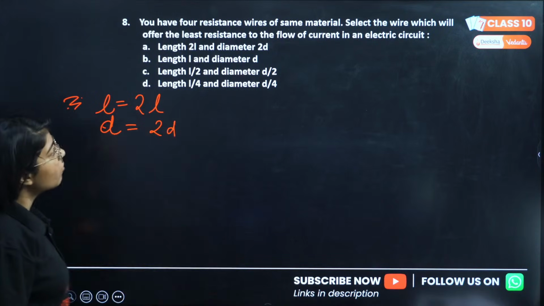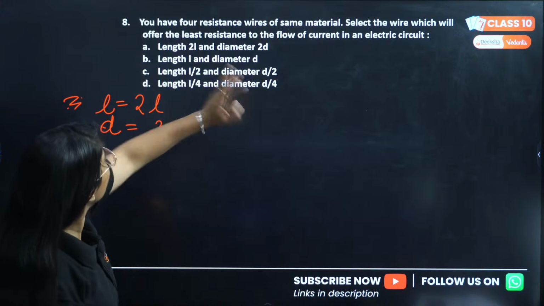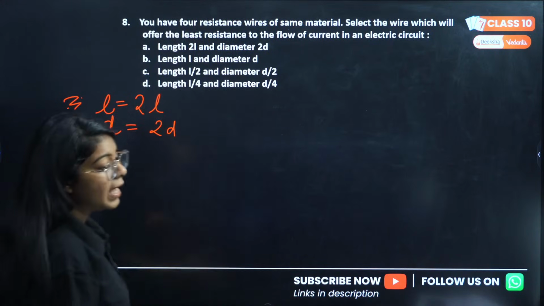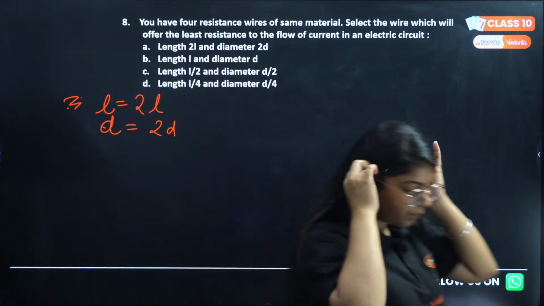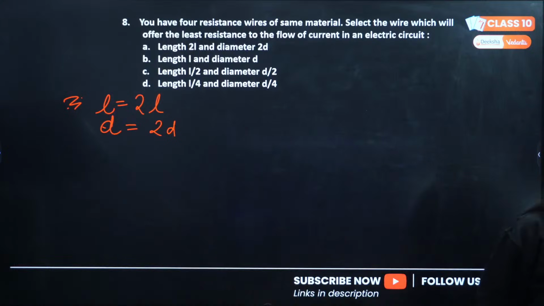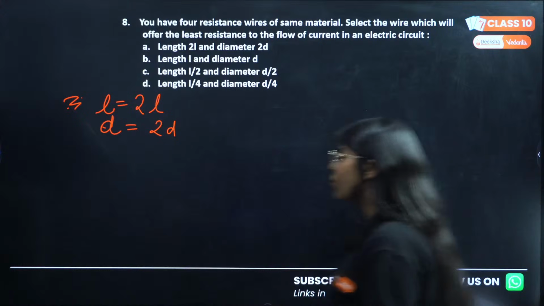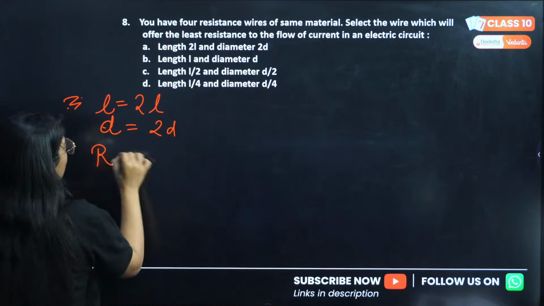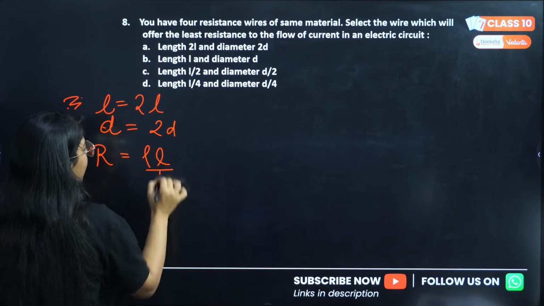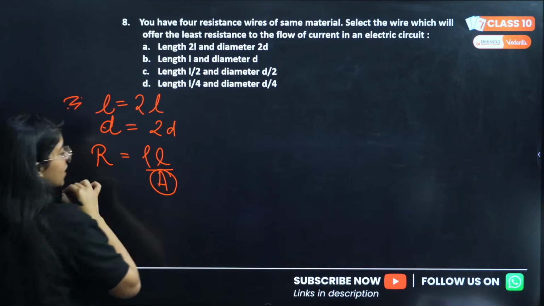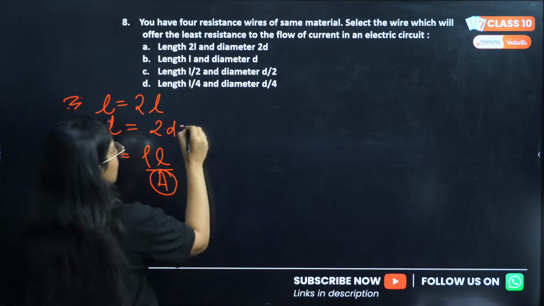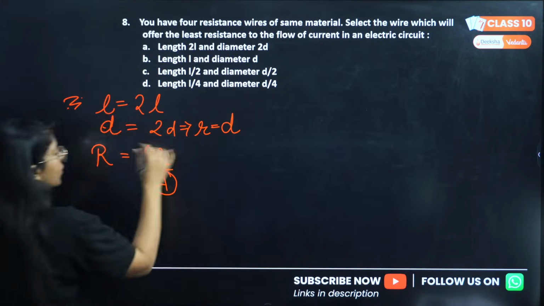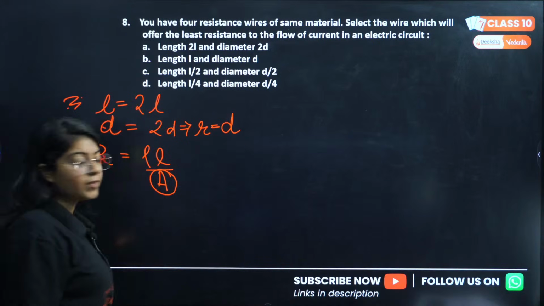Now I have to select the wire which will offer the least resistance to the flow of current in an electric circuit. Correct? So we have to see the resistance. The formula of resistance is R equals rho L by A. Now A is area of cross section. For that we need radius. So the radius of this will be D, correct? Radius is half of the diameter.